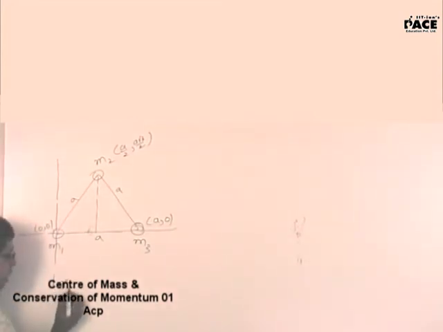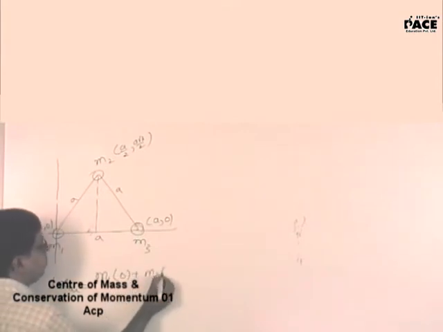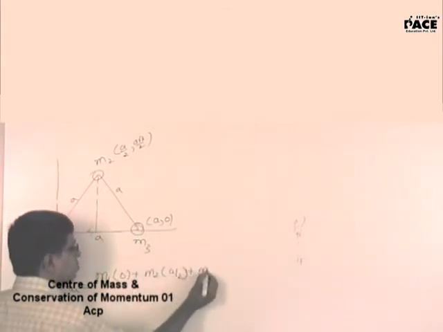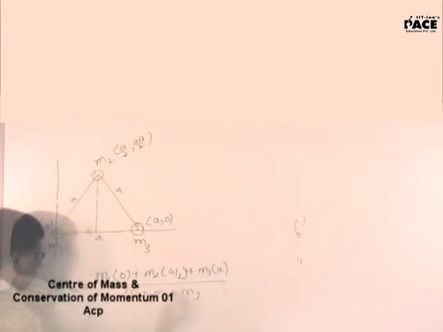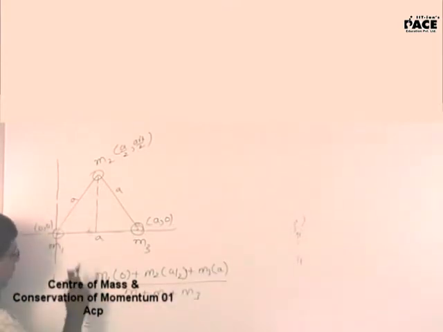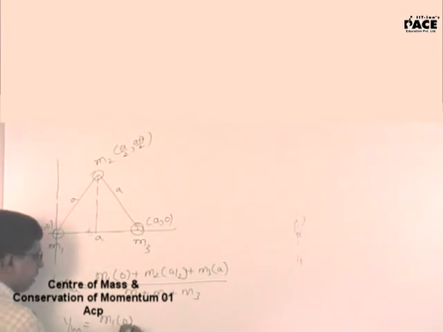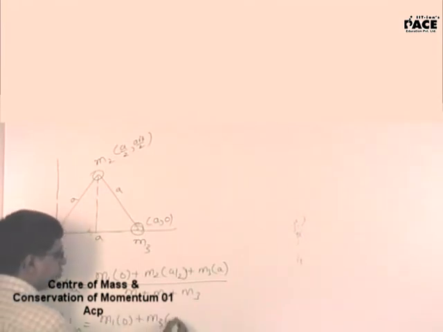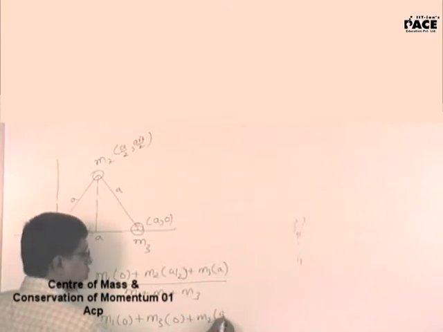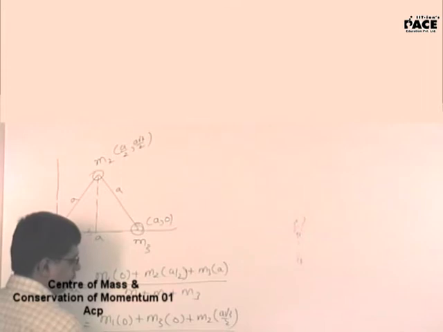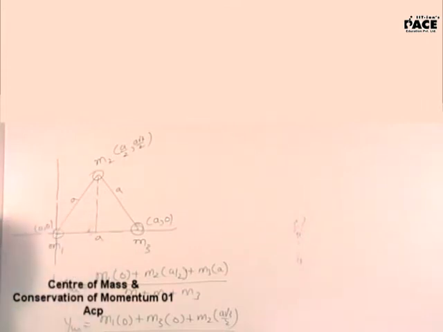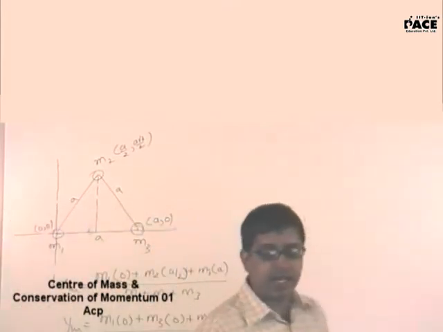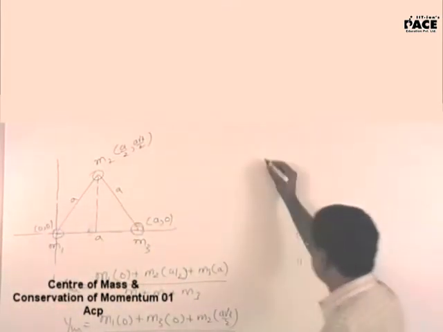So now the x coordinate of the center of mass will be (m1 into 0 plus m2 into a by 2 plus m3 into a) upon (m1 plus m2 plus m3). Similarly, YCM, the y coordinate of the center of mass, will be (m1 into 0 plus m3 into 0 plus m2 into a root 3 by 2) upon (m1 plus m2 plus m3). So that's the way you will calculate the coordinates of the center of mass of any system.